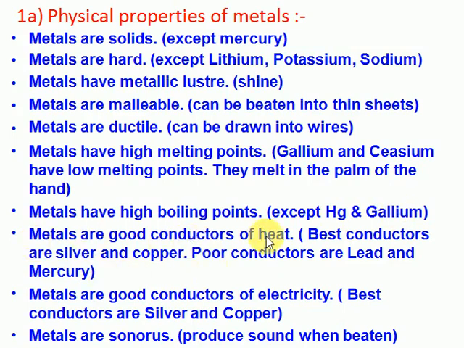Metals are good conductors of heat and electricity. Go to the kitchen and you can see most of the things are made of metals. Why do they use metals? Because they are good conductors of heat and electricity. Generally, the best conductors are silver and copper. Poor conductors are lead and mercury. This is very important: metals are good conductors, but not all metals are good conductors. Lead is a very poor conductor and mercury is a poor conductor only. That's the reason why mercury is used in thermometers.